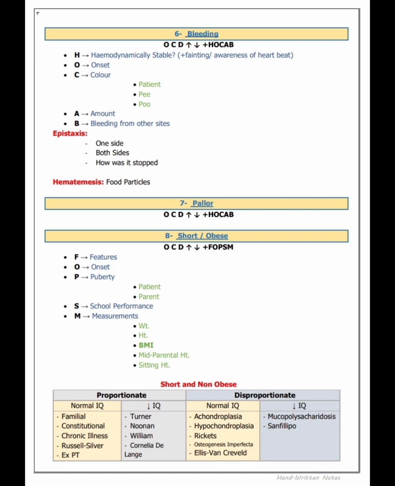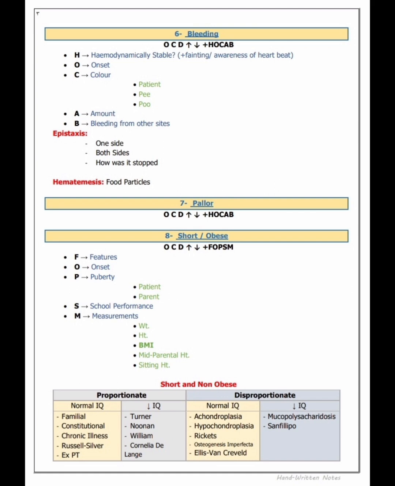Then P for puberty: if the patient's age corresponds to puberty, we'll ask about puberty. For the parents, we'll exclude whether the parents' puberty was delayed or not. Sometimes a parent has a history of delayed puberty and the child is also getting this. S for school performance: how is his school performance? Because we know hypothyroidism is also associated with short and obese, and the school performance also deteriorates. Then M for measurement. If short, we measure the patient's weight, height, BMI, mid-parental height and sitting height.